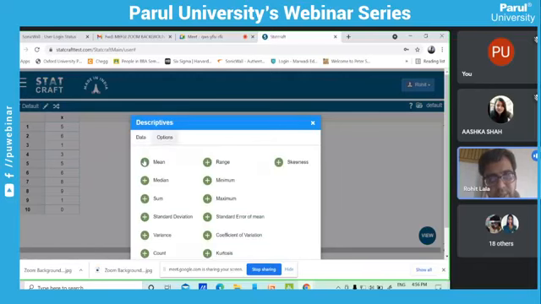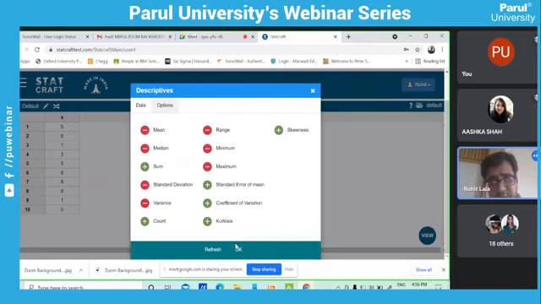Just click on mean, median, standard deviation, variance, range. Range means highest value minus lowest value, minimum value, maximum value. Skewness and kurtosis are also there. Whatever things you require, you can just click OK.